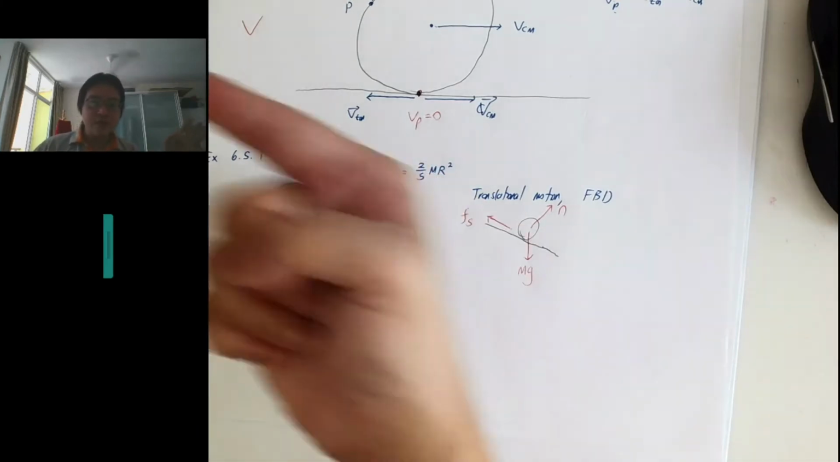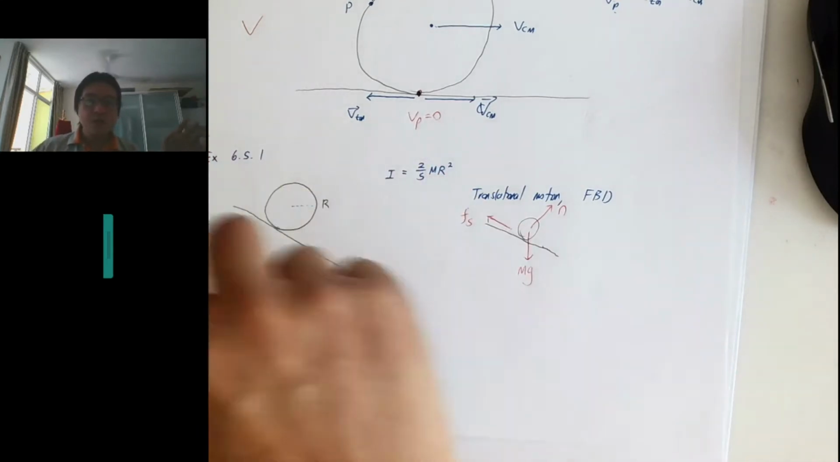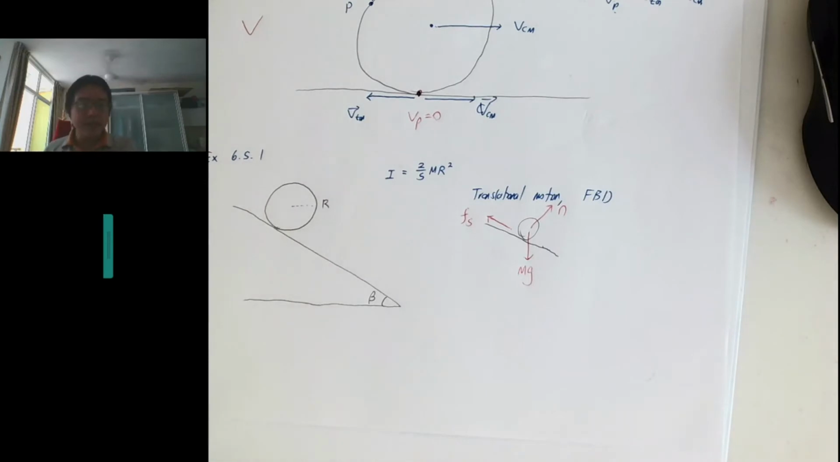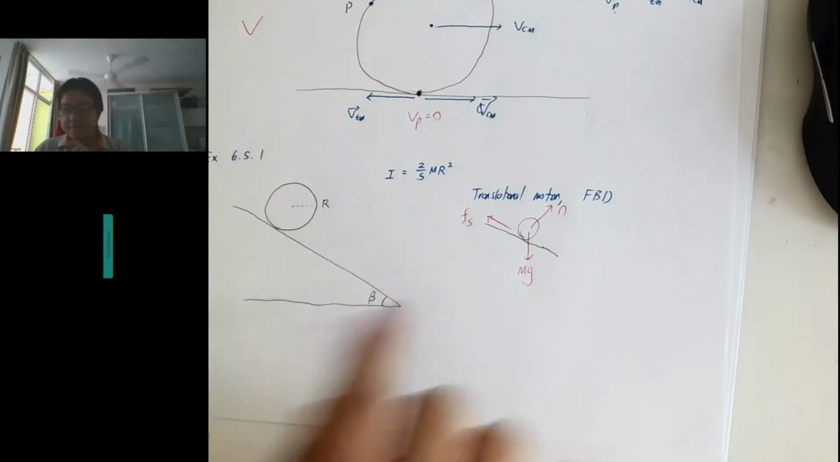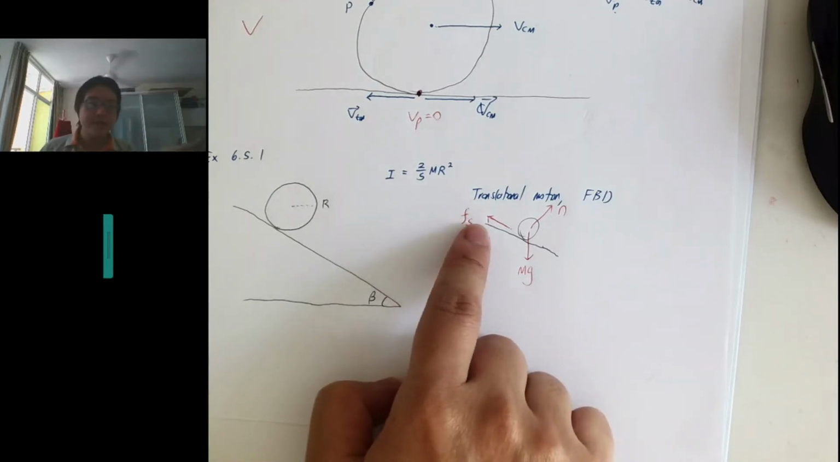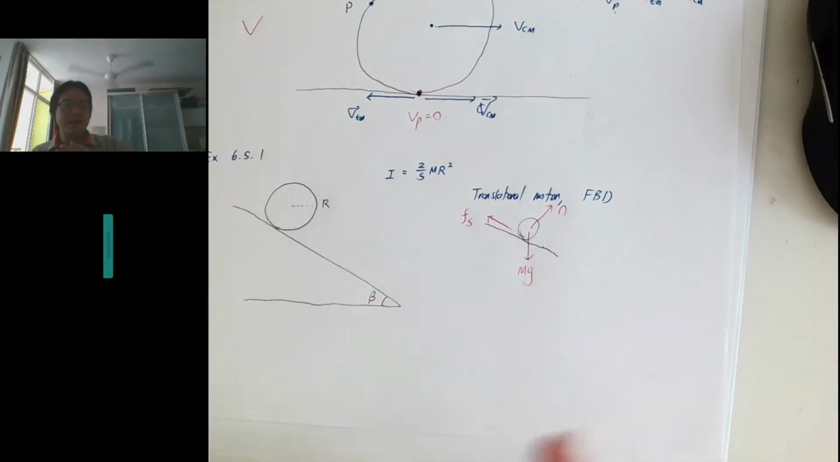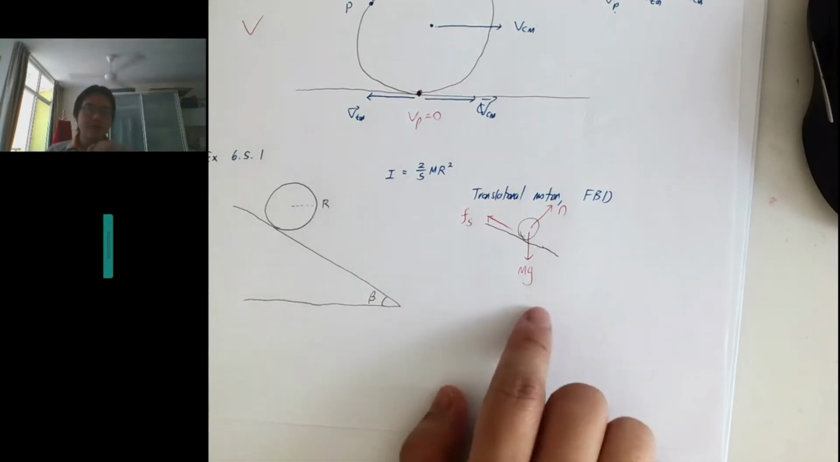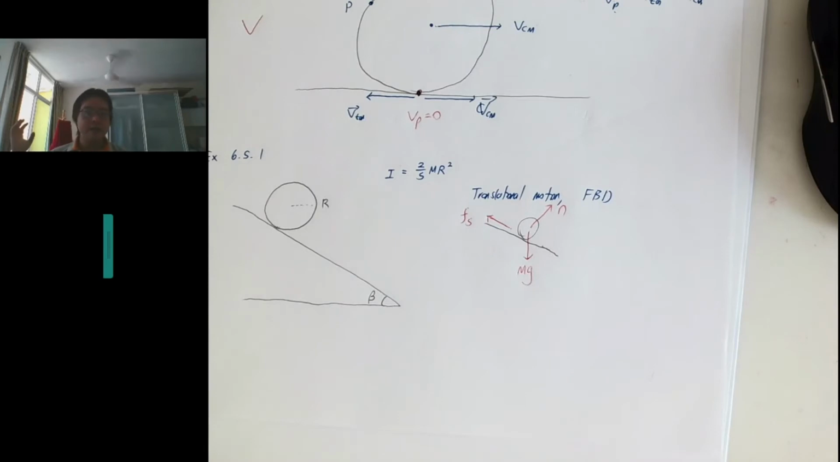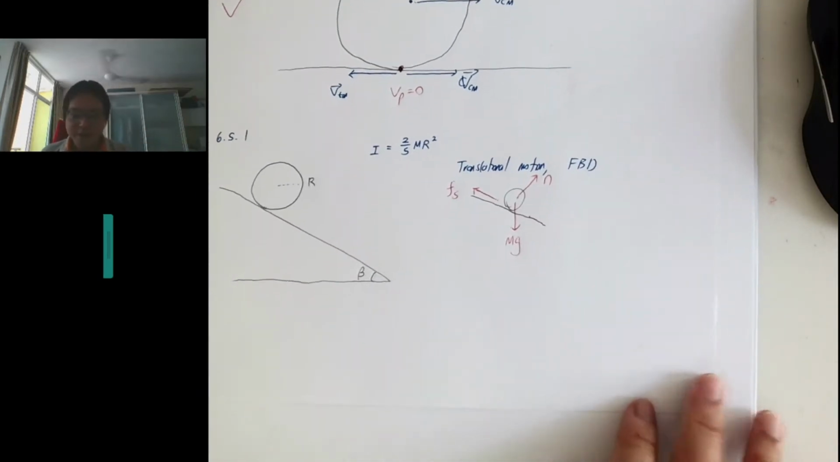If you guess the wrong direction, don't worry, the answer will just give you an extra negative sign. As long as you do everything correctly, you get an extra negative sign. Once you get a negative sign for the friction, it means that you should have drawn it in the other direction at first. Then once you draw the correct direction and solve it again, you get everything correct. You know what I'm saying, right? Hopefully that makes sense.